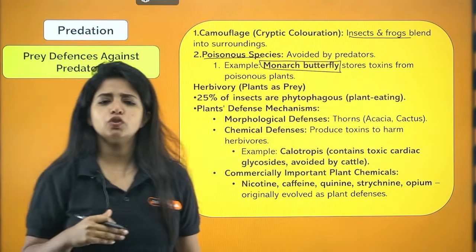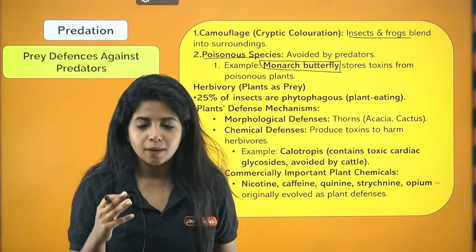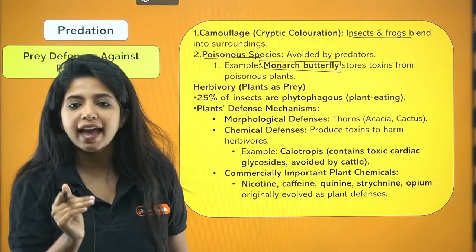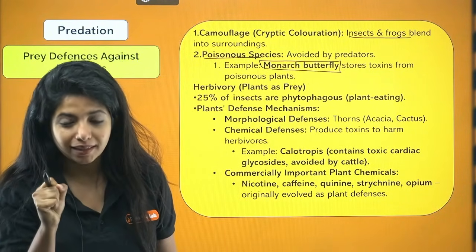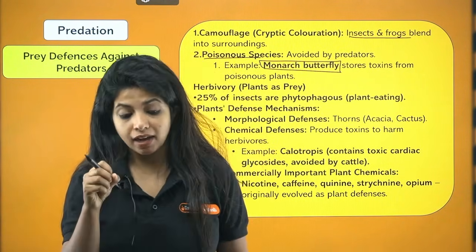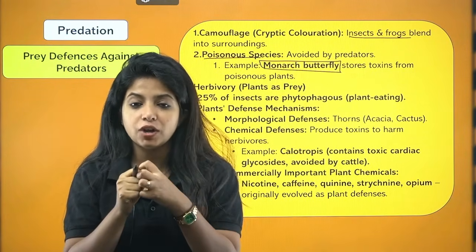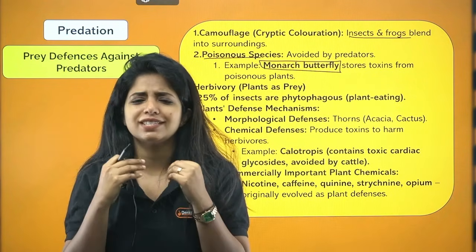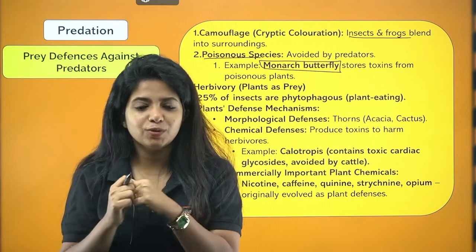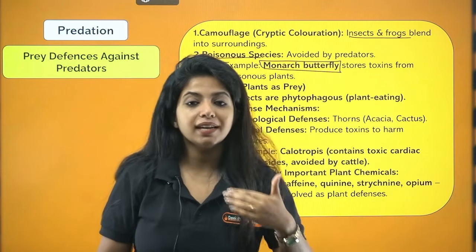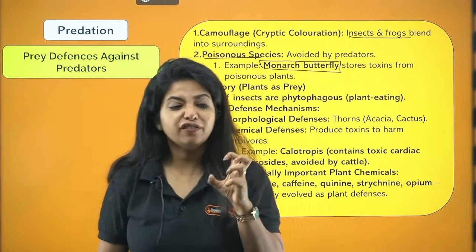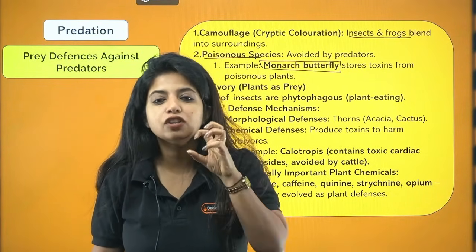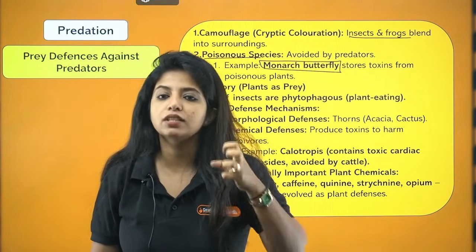The monarch butterfly, my dear children, looks so pretty, but all the things that are pretty might not be really good, right? Similarly over here, they have stored toxins in them. If some organism comes and eats that, the organism could even die. So the monarch butterfly, which looks extremely beautiful, has toxins. Where do they get the toxins from? In the developmental stage, they feed on a poisonous plant, and that is how they take in the toxins and store them up.